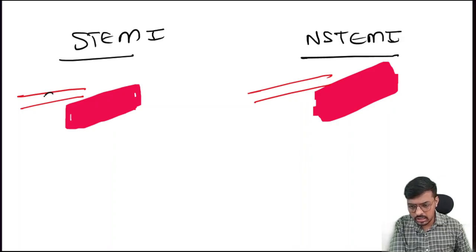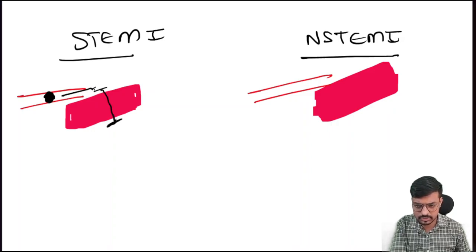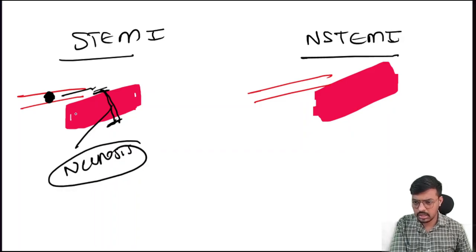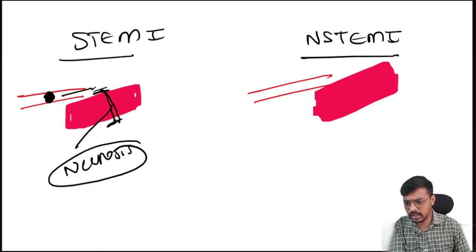When this coronary artery is completely blocked, it is unable to supply even 1% oxygen and blood. So the transmural, meaning the complete length and complete thickness of the muscle, will get necrosis.